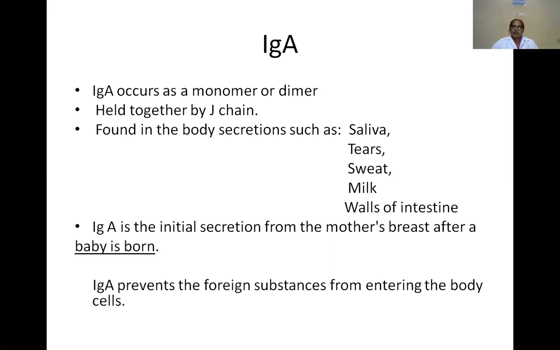IgA is the initial secretion from the mother's breast after a baby is born. IgE prevents foreign substances from entering the body cells.